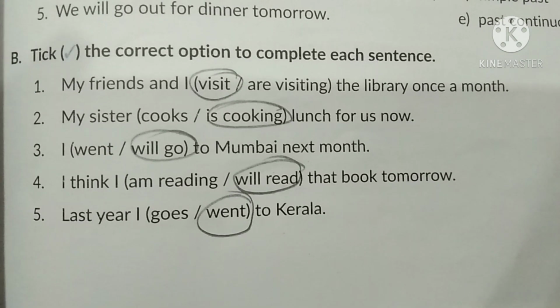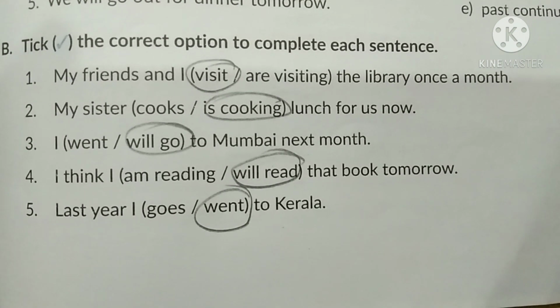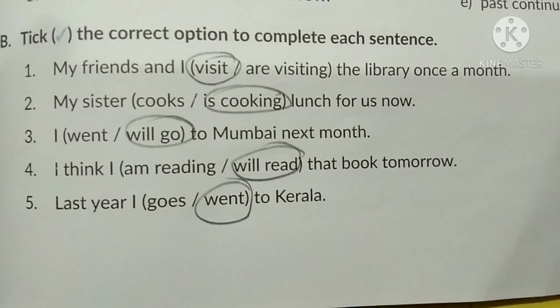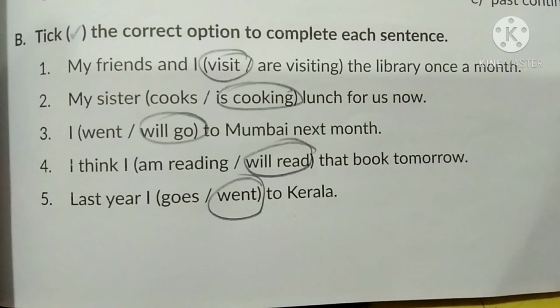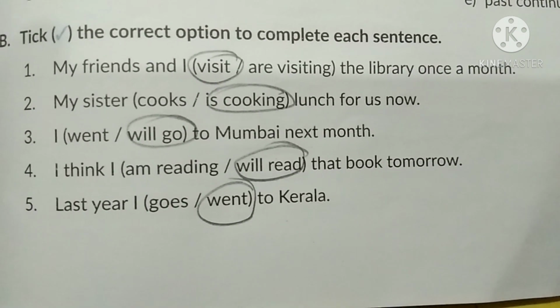Here it is, children, exercise number B. Tick the correct option to complete each sentence. My friends and I visit the library once a month. Visit. Why, children, visit? Because it is simple present tense.